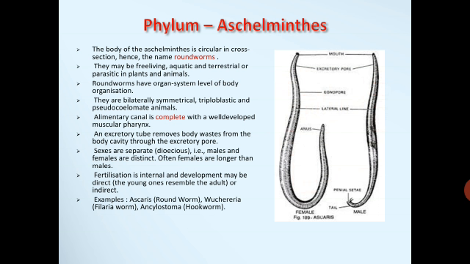An excretory tube removes body waste from the body cavity through the excretory pore. Sexes are separate. Fertilization is internal and development may be direct, that is, young ones resemble the adult, or indirect. So those were the characters of phylum Aschelminthes.